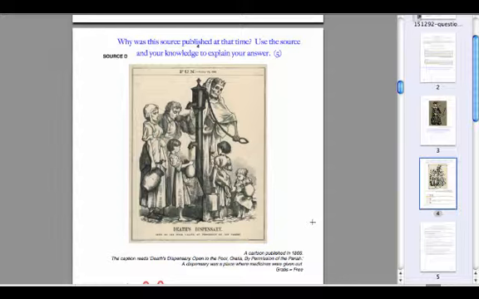So that's why this source was published at that time, is because discoveries had been made, but there was still a slow rate of change, and people like this family were still having to drink dirty water. There were still cholera outbreaks. So the reason it was published at that time is to draw attention to the fact all of these advances have been made, but there was a very slow rate of progress.